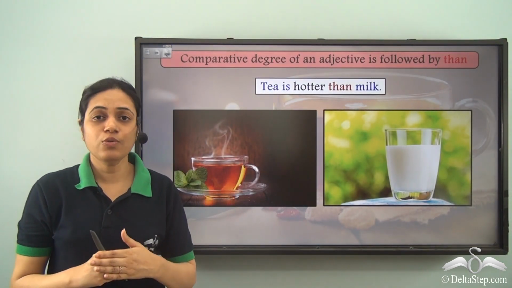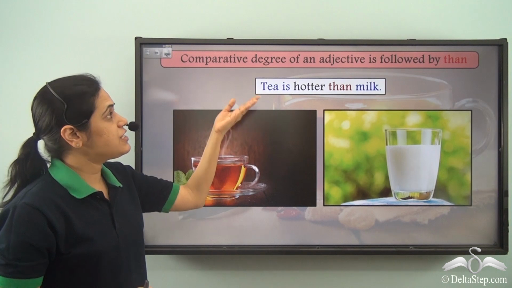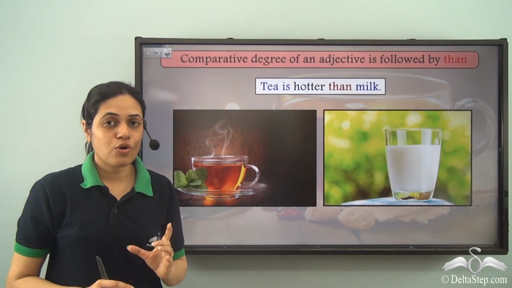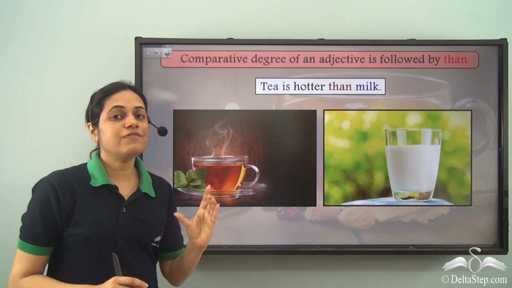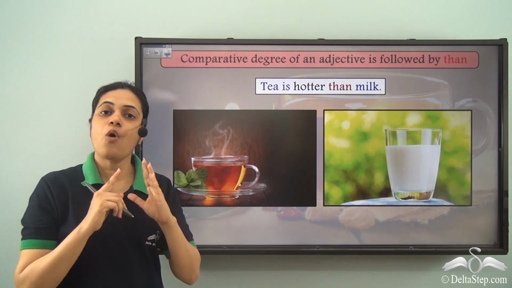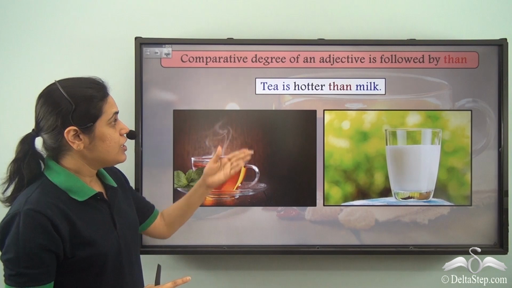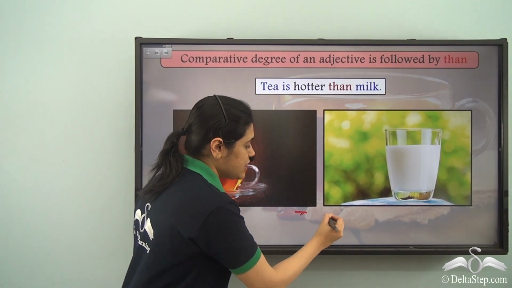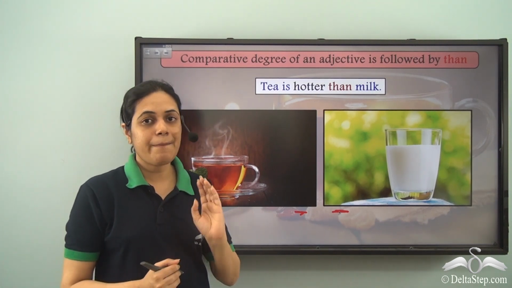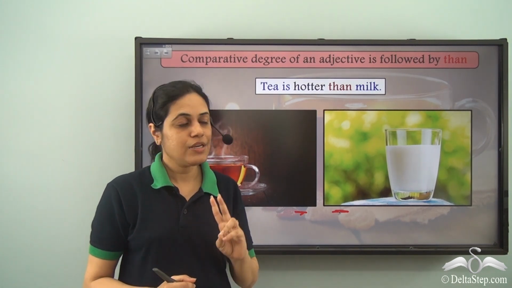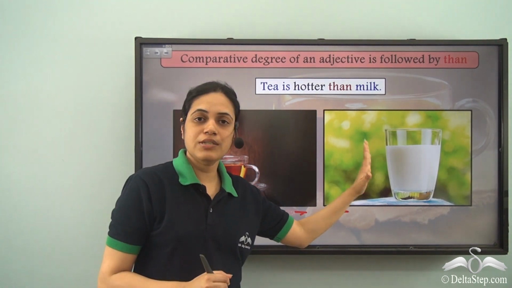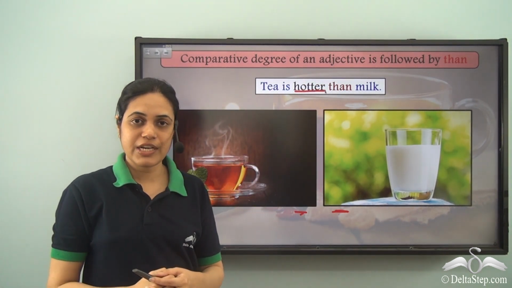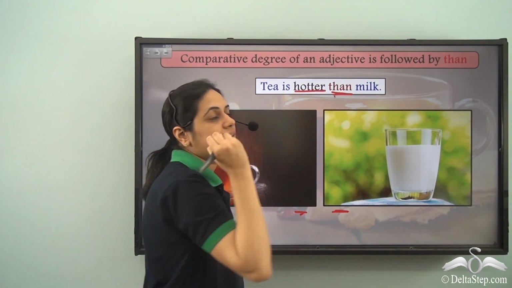Now, if you have been noticing all this while, the comparative degree of an adjective is followed by than. So, as a rule, the comparative degree of any adjective will always be followed by than. Tea is hotter than milk. So, I am comparing two things, tea and milk. So, comparison is between two things. So, tea is hotter than milk. So hotter is the comparative degree of the adjective, and it is followed by than.